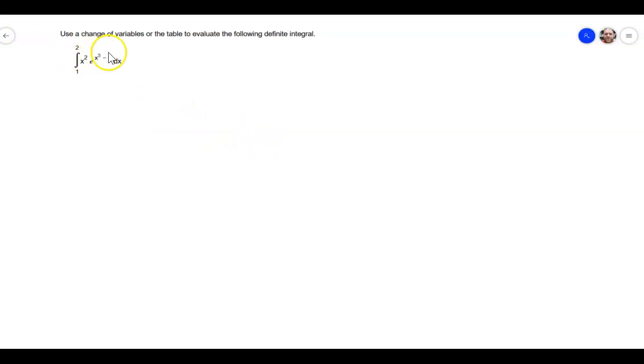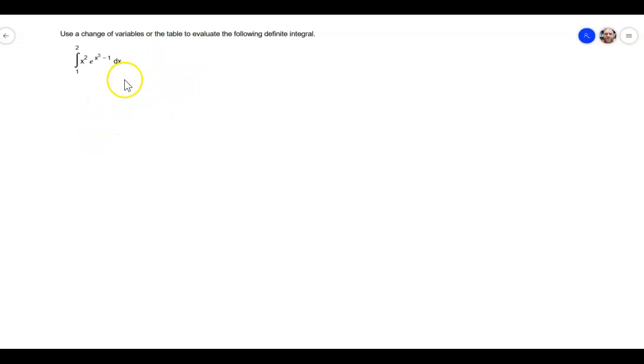So the problem says, use a change of variables or the table to evaluate the following definite integral. We're going to use a change of variables. The idea with these types of problems is that they're designed in such a way that we can pick one thing to be our u. Then once we take the derivative of that u, that derivative, or a multiple of it, is going to be in there. Basically, that times a constant is going to be in there.